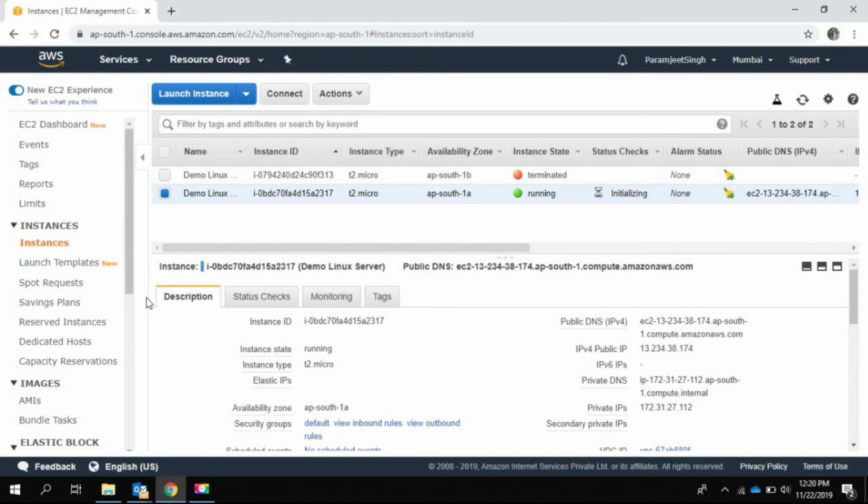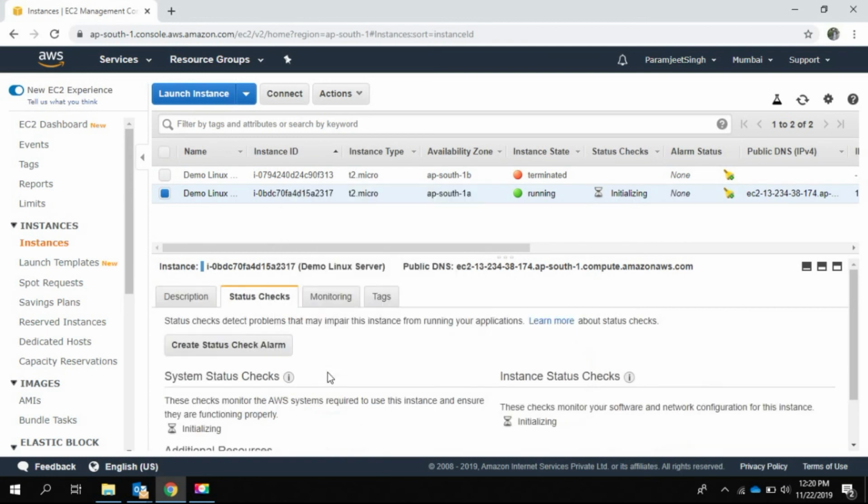So let's see what these status checks mean to us. The very first is system state check. System state verifies that your instance is reachable. If this status check fails, this means the hosting infrastructure has some issues. It may have an AWS power issue or a networking or a software issue. To resolve this, we need to either stop and start the instance.